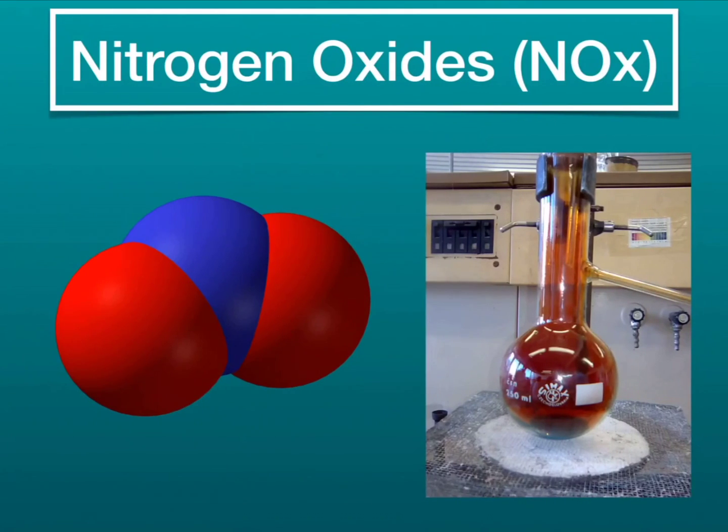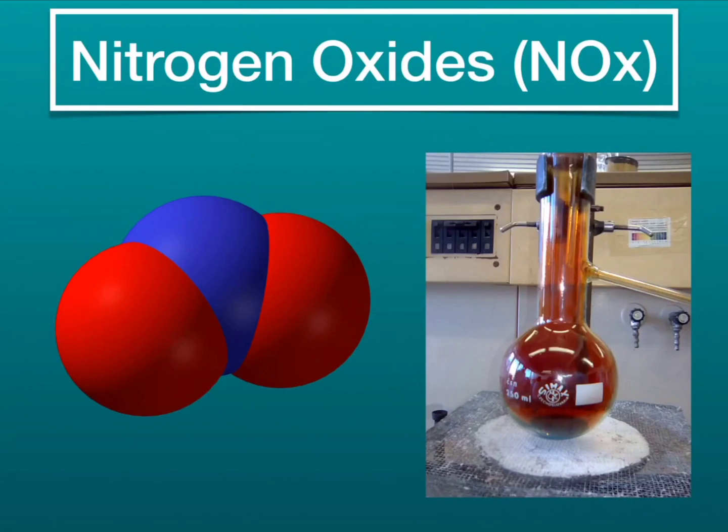Nitrogen oxides are a group of gases made up of varying amounts of oxygen and nitrogen molecules. One of the most common nitrogen oxides is nitrogen dioxide, which is a reddish-brown gas that has an unpleasant smell and is poisonous in high concentrations. They are formed when fossil fuels are burned at high temperatures, but can also be formed naturally by lightning strikes. In urban areas, most of the nitrogen dioxide comes from exhaust emissions. Nitrogen oxides can increase the likelihood of respiratory problems as they inflame the lining of the lungs and can reduce